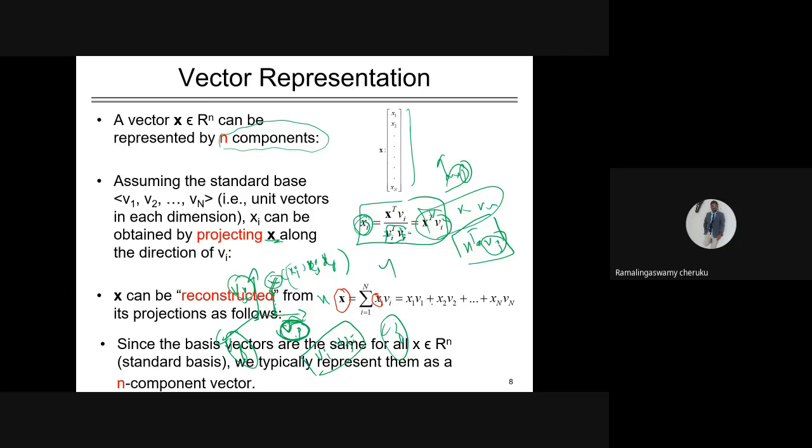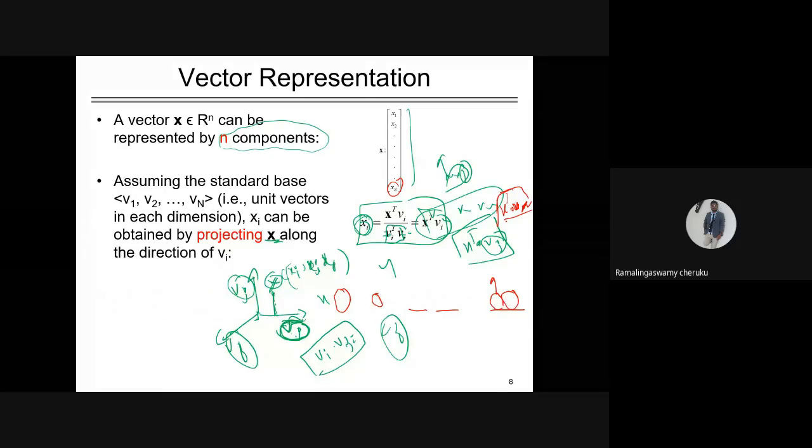For simplicity I have taken 3 dimensions, but if the vector has n dimensions, then x equals x1 v1 plus x2 v2 plus up to xn vn, where xn is the projection of the point x in the direction vn. How do you get it? x transpose vn, that's it. That's the formula.